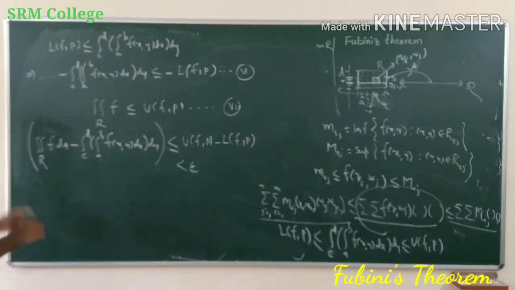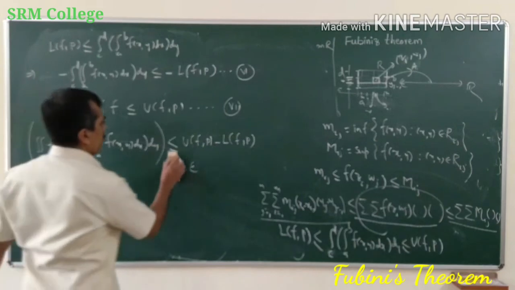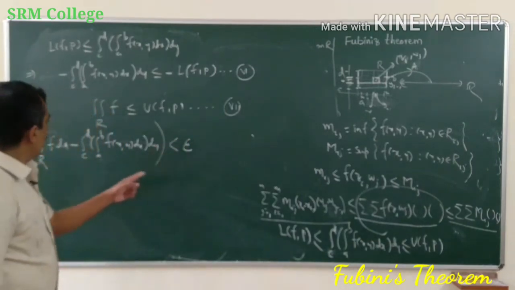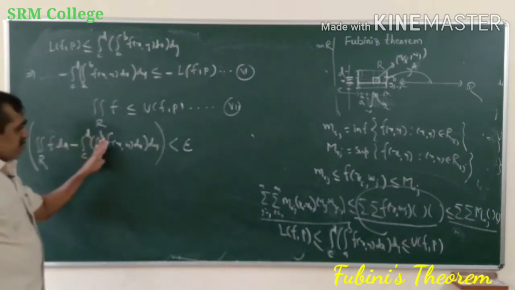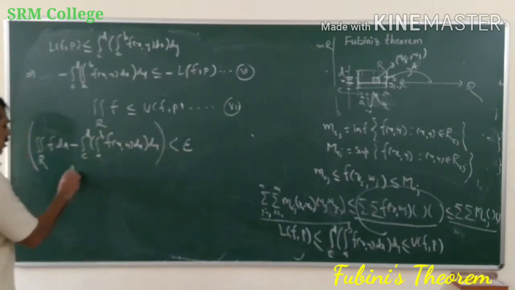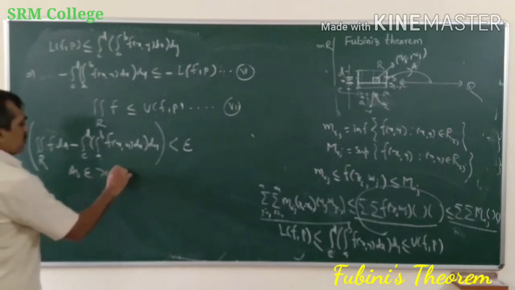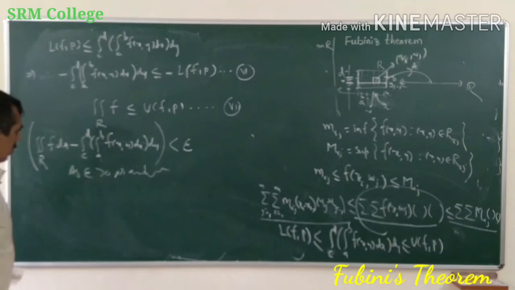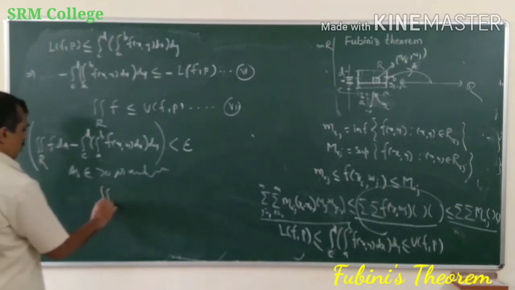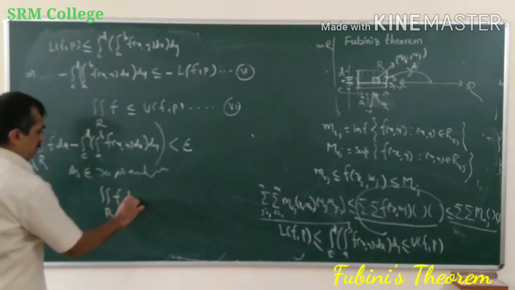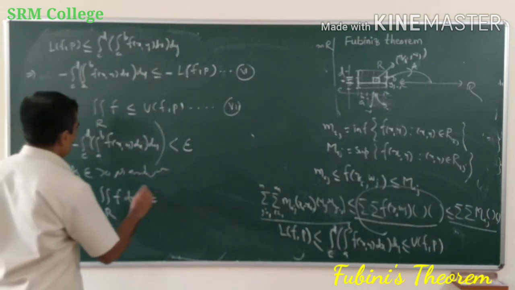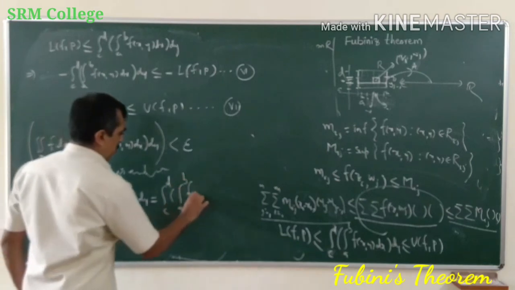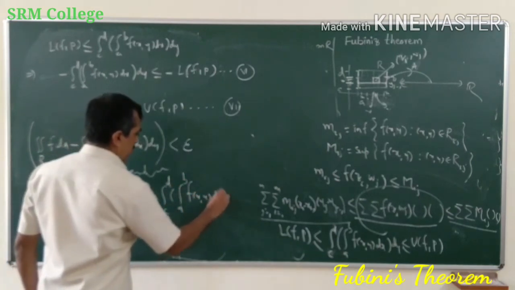So thus this is less than epsilon by equation 1. Therefore this minus this is less than epsilon. But epsilon greater than zero is an arbitrary number. Therefore, this integral of f dx dy or dA is equal to the integral c to d of the integral a to b of f(x,y) dx dy.